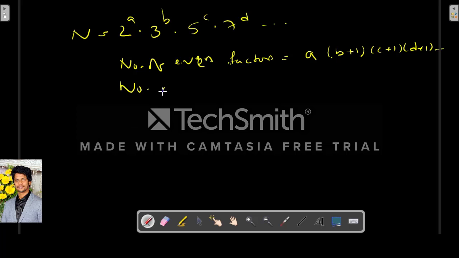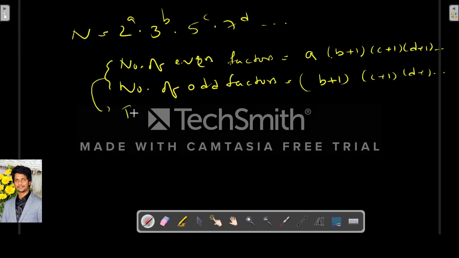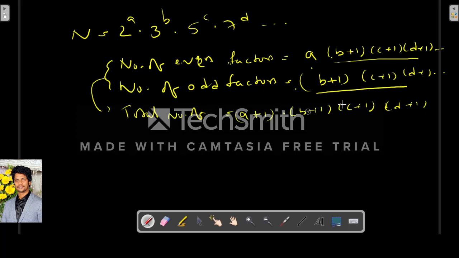So next, the number of odd factors, that means the factors which are odd numbers. It will be b plus 1 into c plus 1 into d plus 1 and so on. If we add both of these, it will be the total number of factors anyway. You can verify it from here: take a plus 1 as common, so a plus 1 into b plus 1 into c plus 1 into d plus 1 is left.